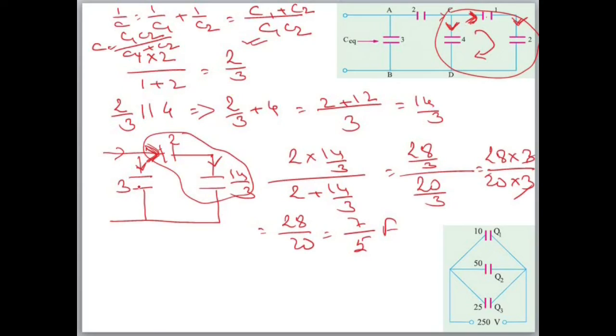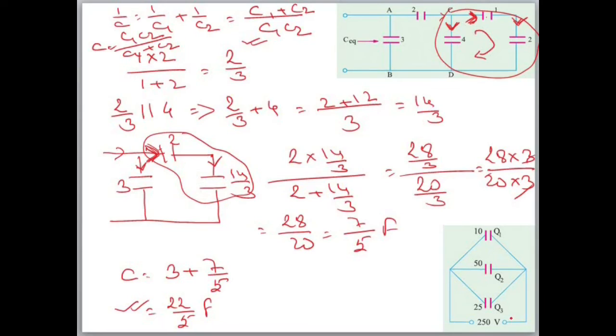This will be in parallel with 3. So रूल क्या होगा? C is equal to 3 plus 7 by 5. 5 3 जा 15 plus 7, 22 by 5 farad. This will be the answer. You should be able to solve this kind of questions. Sometimes they will ask in the examination.